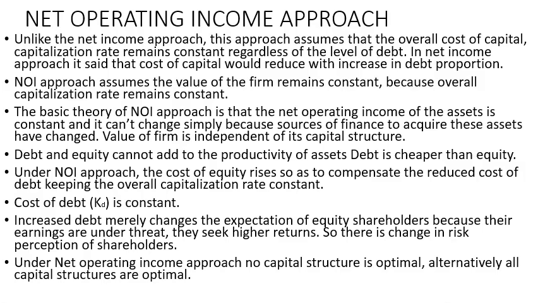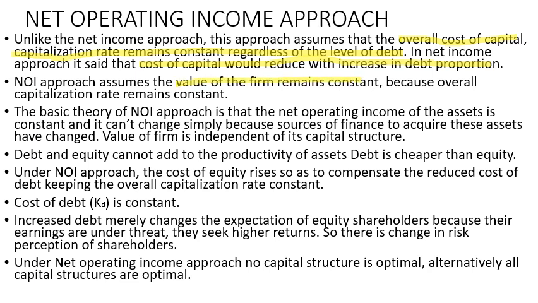Now the net operating income approach. Unlike the net income approach, this approach assumes that the overall cost of capital and the capitalization rate remain constant regardless of the level of debt. Okay, but in the net income approach we read that the cost of capital would reduce with the increase in debt proportion, but here cost of capital remains constant regardless of the level of debt. Notice the differences. The NOI approach assumes that the value of the firm remains constant because the overall capitalization rate